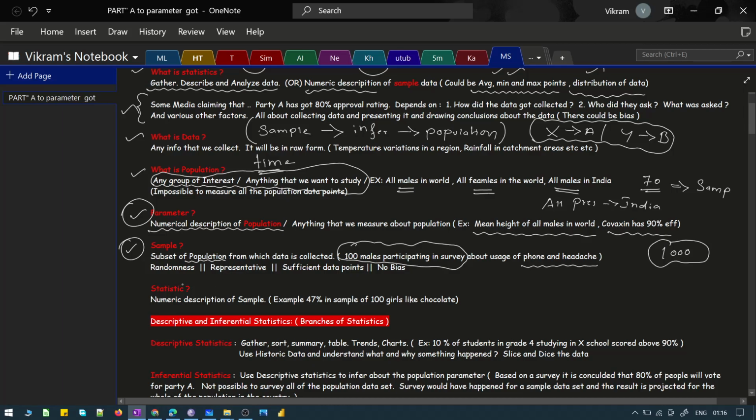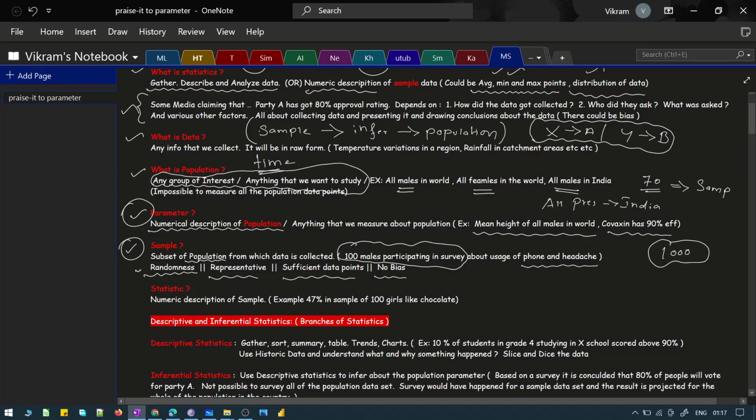Now, if you look at the characteristics of a sample, the sample should be random, and it should be representative. It should have sufficient data points, and there should be no bias. These are some of the basic necessities to form a sample, which means that I should not have any favoritism when I pick a sample. I should not pick people of my choice or people I like. It should be a random pick.